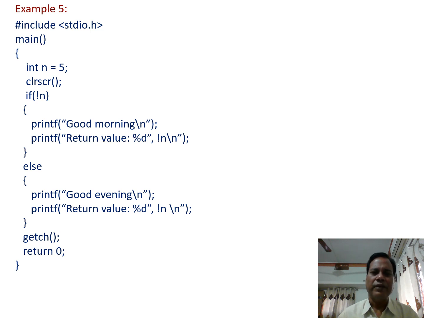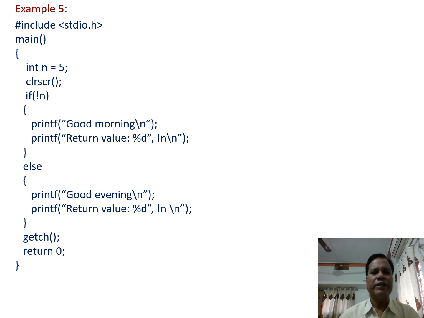In the condition, if not n, so what is the return value of this expression? n is equal to 5, that is true, and if we negate this one, that becomes false. So not n returns a 0 value.